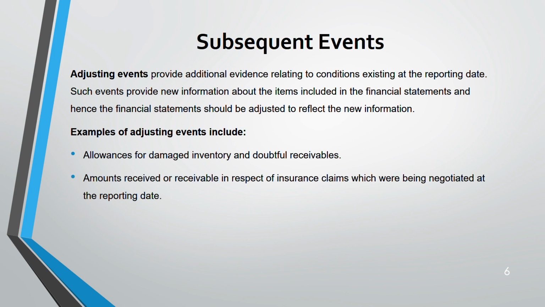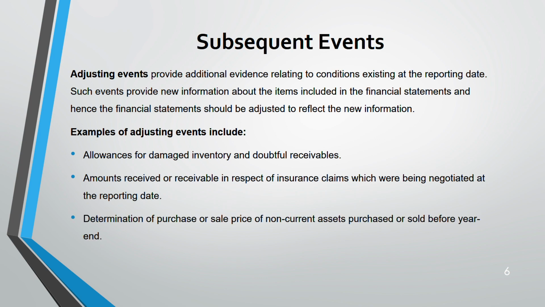Next, regarding insurance claim, amount received or receivable, you have been negotiating this at the reporting date, right? But the amount that you have to receive from insurance comes after the reporting date. Still it's an adjusting event, because at the reporting date negotiation was going on with the insurance. If the negotiation did not take place at the reporting date with the insurance, then it's a non-adjusting event. So basically you have to see whether the condition exists at the reporting date or not relating to that event.